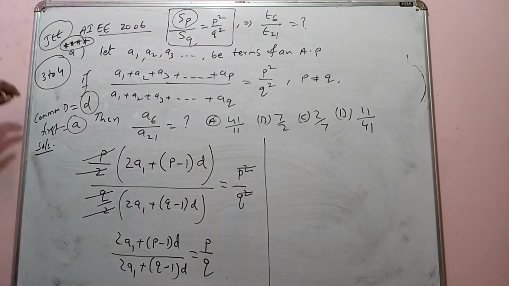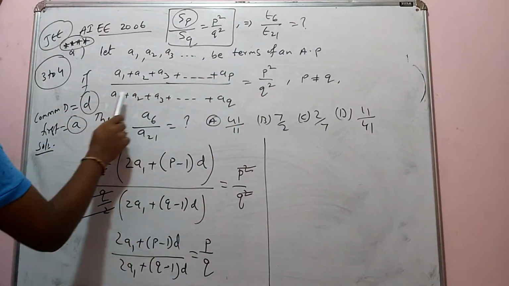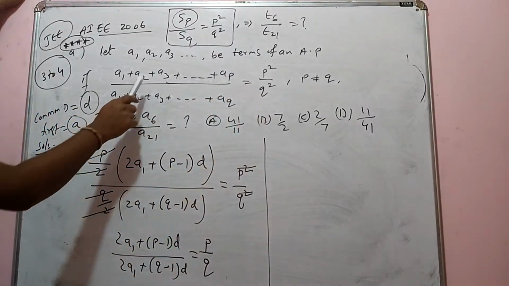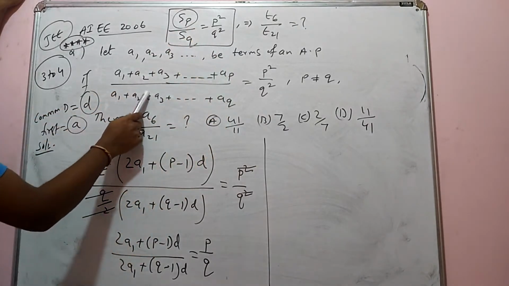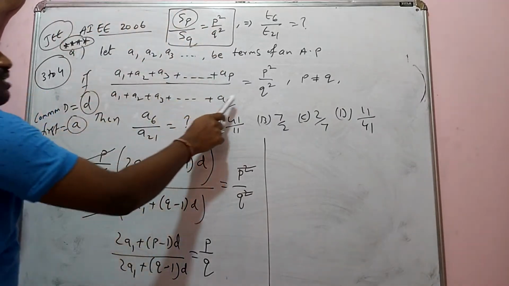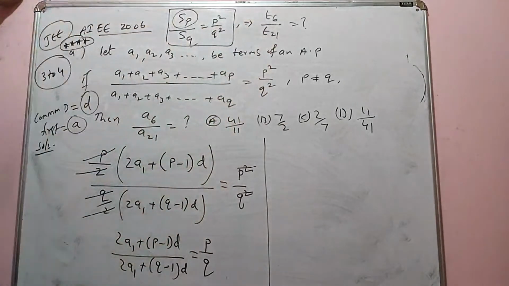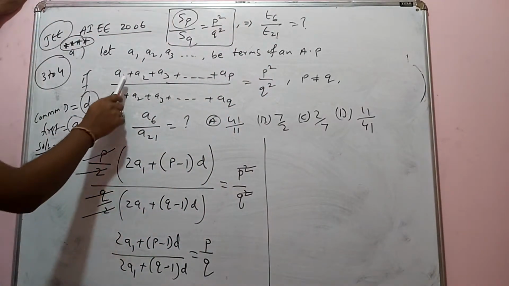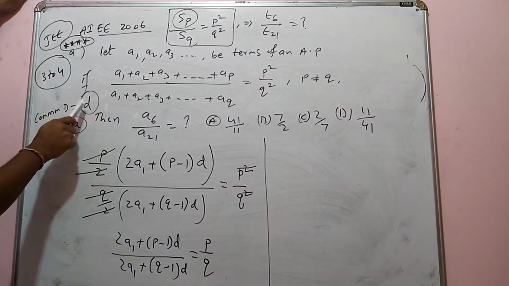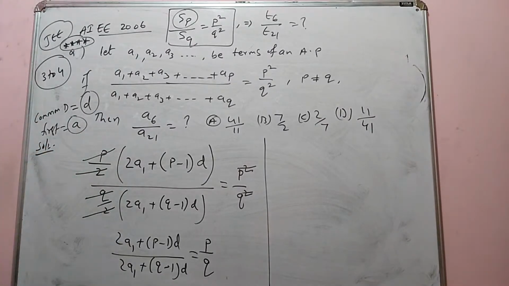Now see here. Let A1, A2, A3 be the terms of an AP. A1 plus A2 plus up to AP upon A1 plus A2 plus up to AQ is equal to the given P square by Q square. So this is the sum of P terms, SP, and this is the sum of Q terms, SQ. SP by SQ is equal to P square by Q square. It asks to find A6 by A21, that is, term 6 by term 21. So what I did here: the common difference I took as D, and the first term I took as A.